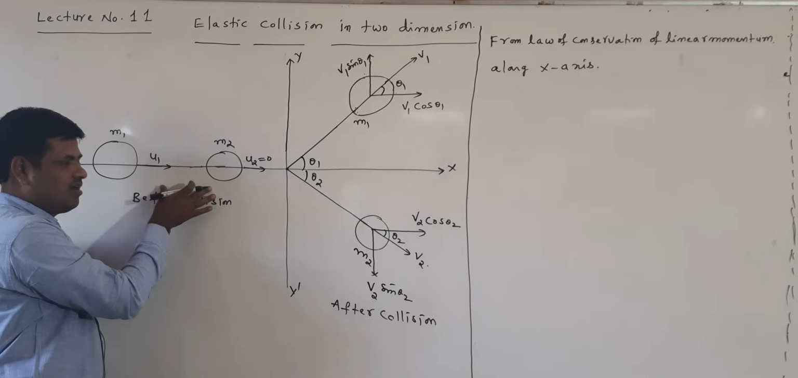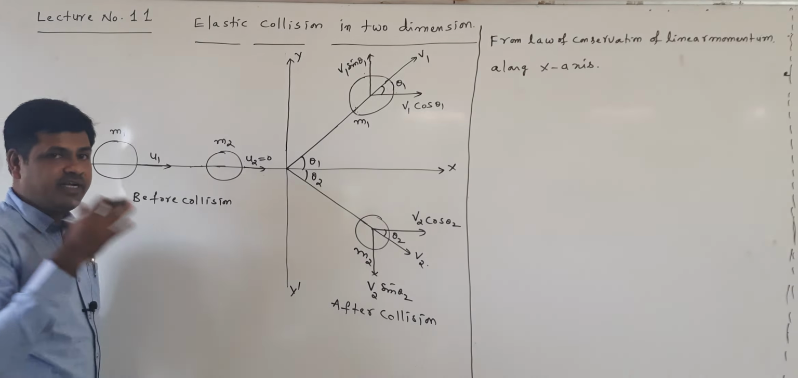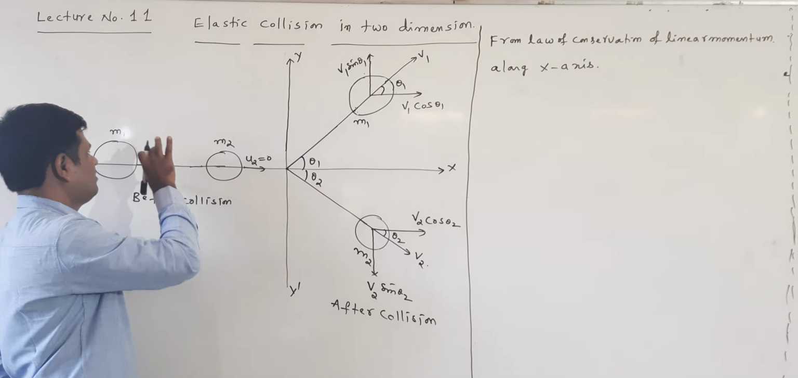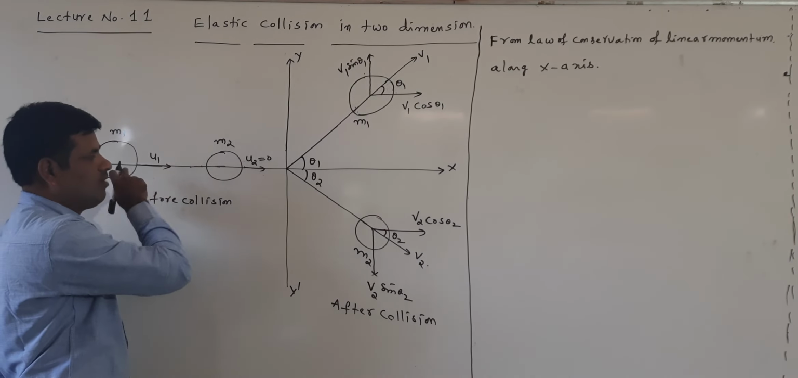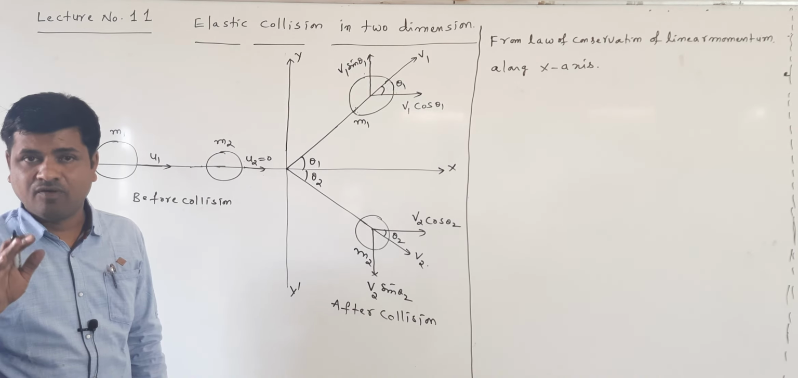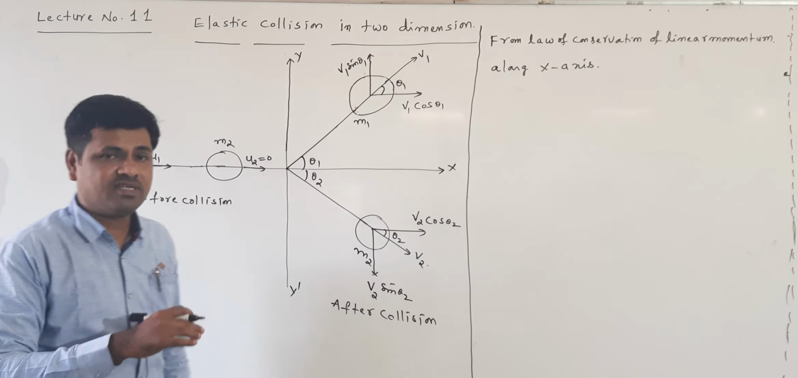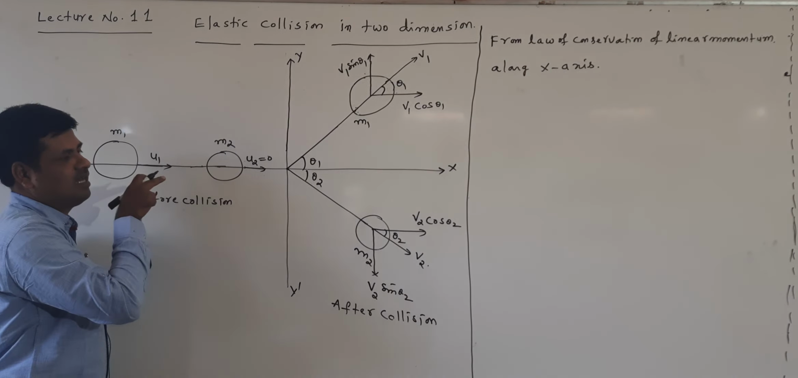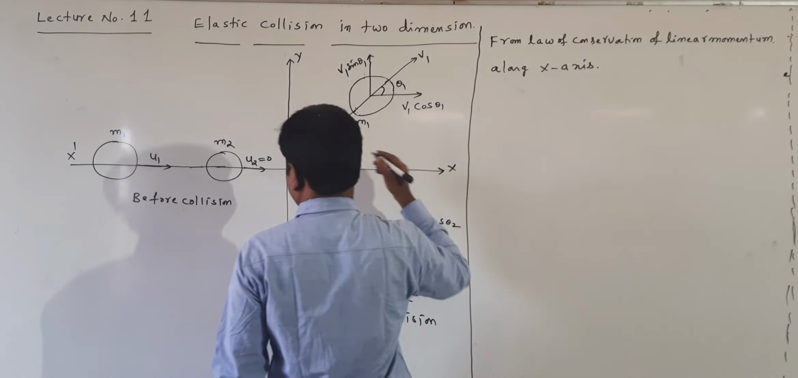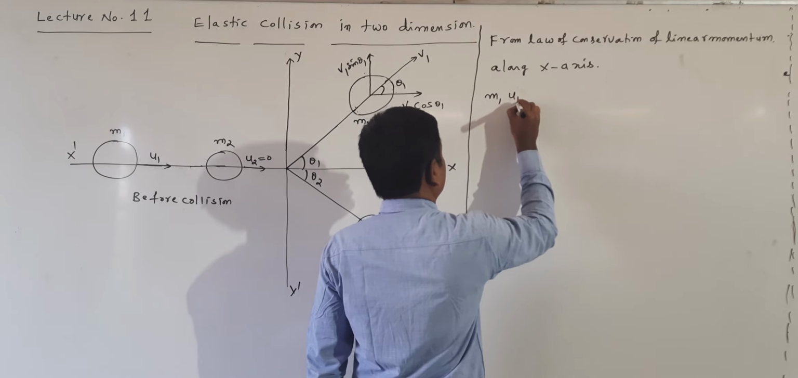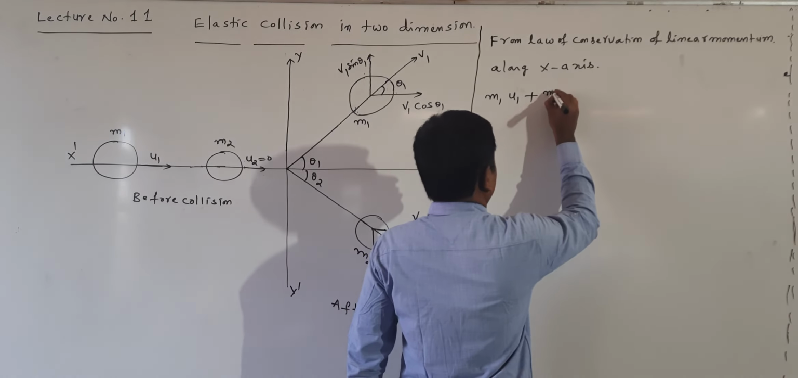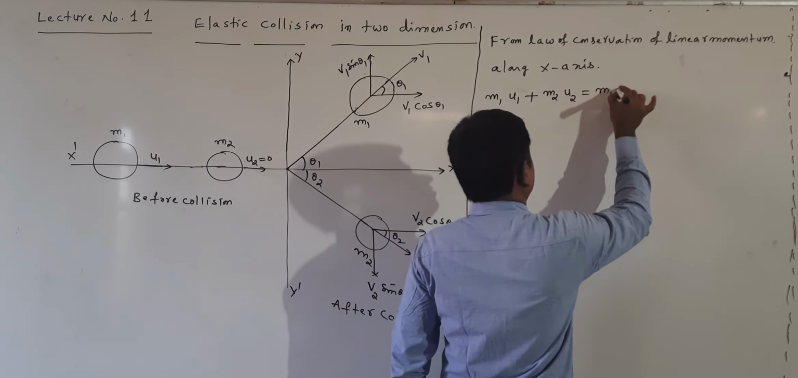Before collision, these two bodies, the M1 body and the M2 body, move along the x-axis, but they cannot move along the y-axis. So the momentum is there along the x-axis before collision. The momentum can be written as mass into velocity: m1 u1 plus m2 u2 before collision is equal to m1 v1.